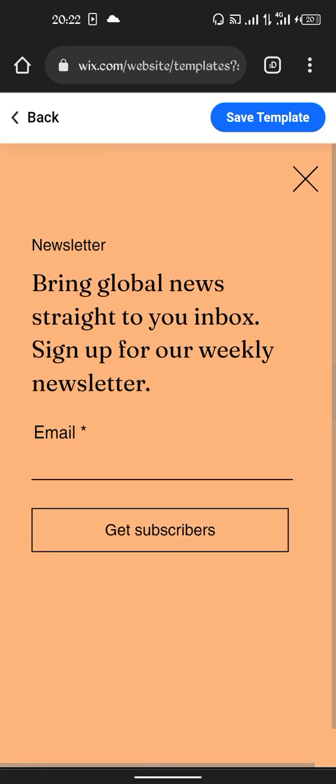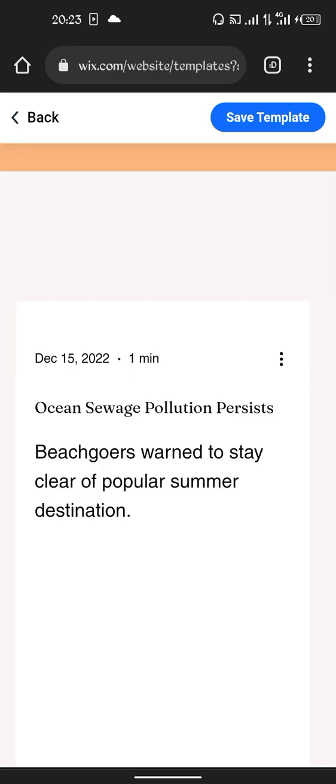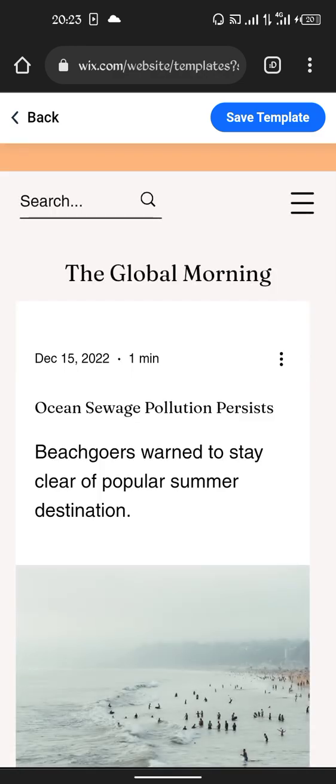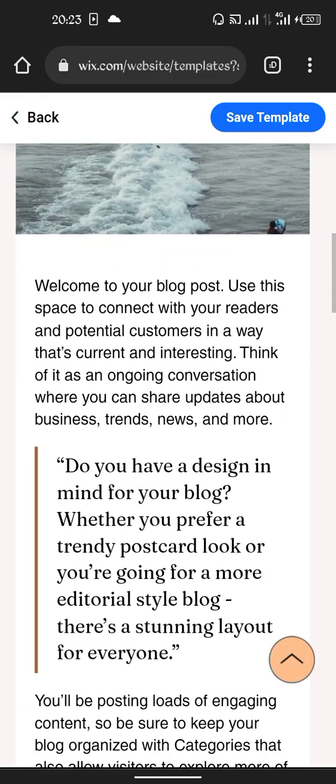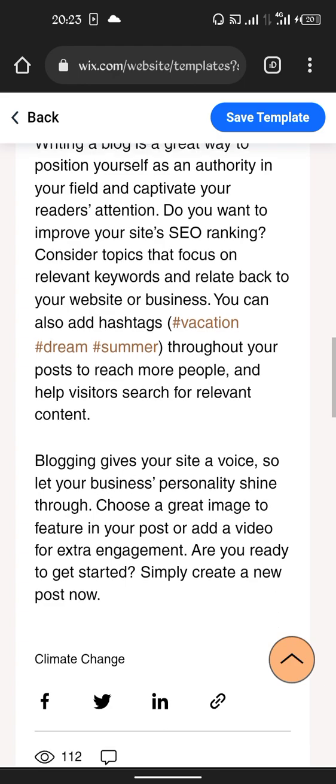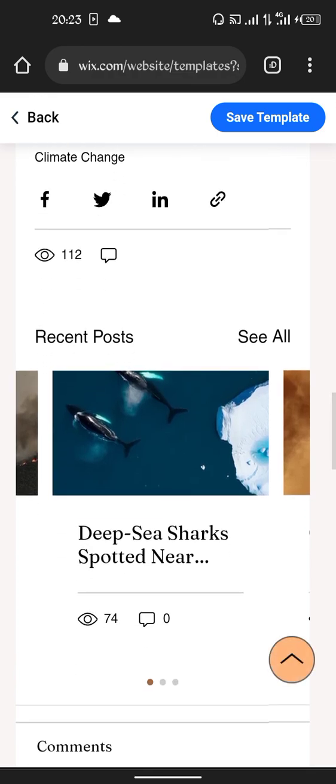So when someone clicks, for instance, let me close the newsletter subscription. Climate change. If someone wants to read this, it takes around 1 minute to read the article. When this person clicks on it, it will show the date it was posted and how many minutes it's going to take. This is the name of the blog as a sample, The Global Morning. If you click now, the picture is there. You can read a lot in the article if you want to. Probably you can even share it directly. It tells how many people have read this blog post previously.